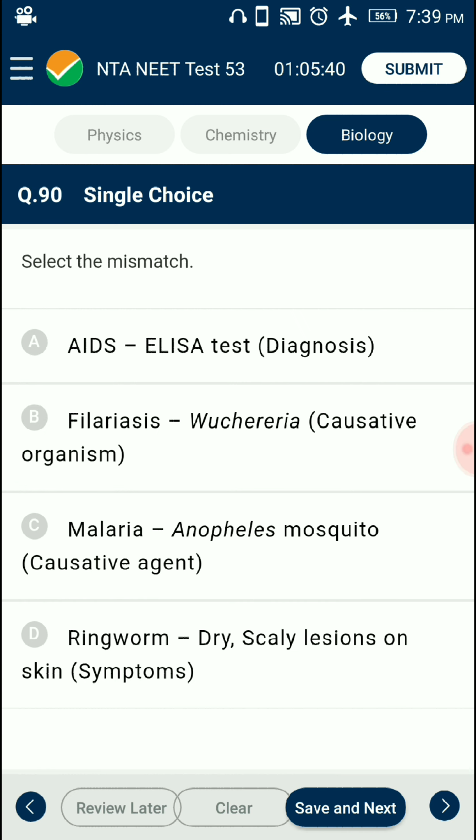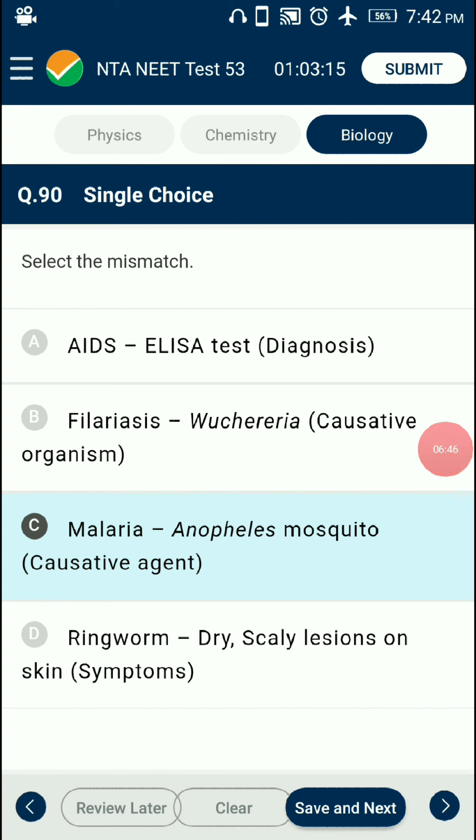Question number 90 is the last question. Select the mismatched one. ELISA, generally called enzyme-linked immunosorbent assay, is a preliminary test for AIDS, while Western blot is a confirmatory test. Wuchereria is the causative organism of filariasis or elephantiasis. Ringworm is a fungal infection commonly caused by fungal genera Microsporum, Trichophyton, and Epidermophyton. So the answer for this question is option C, malaria.